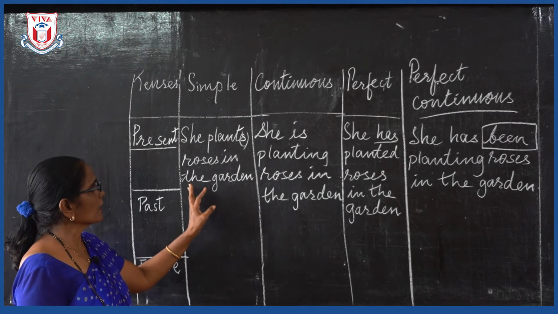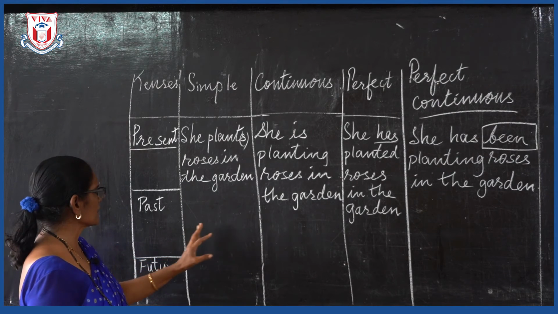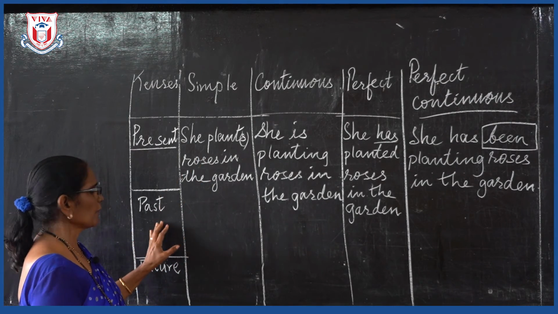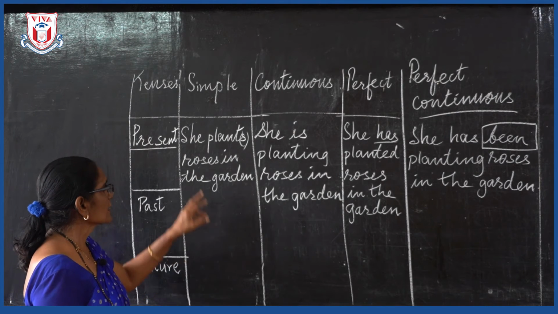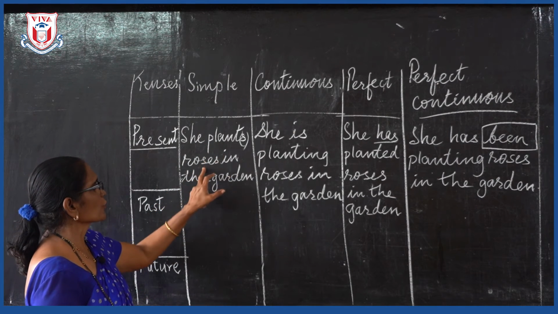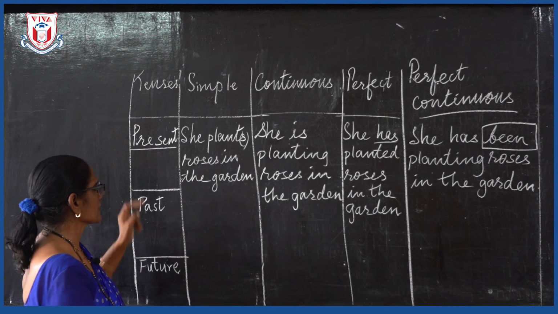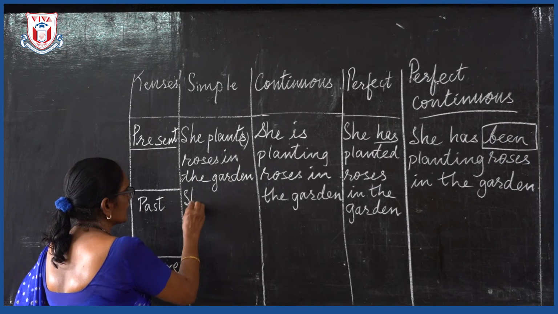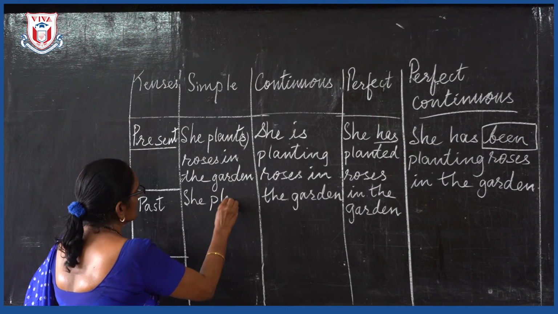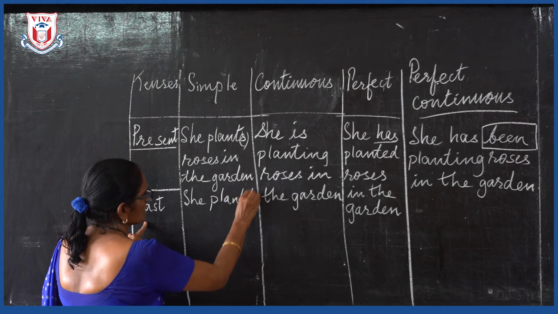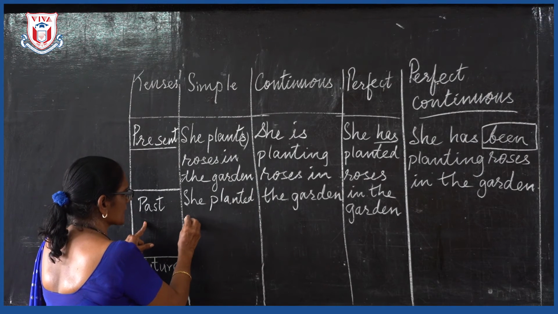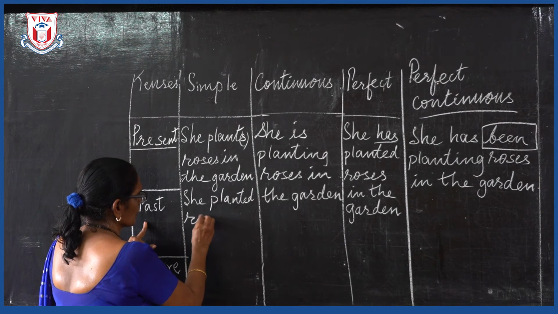Now we have seen this in the present tense, how we write the sentence. The same sentence, how will we write it in the past tense? She plants roses in the garden is the present tense. So here I will write she planted. Why? Because it is in the past tense. She planted roses in the garden.